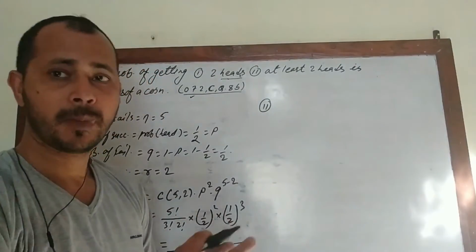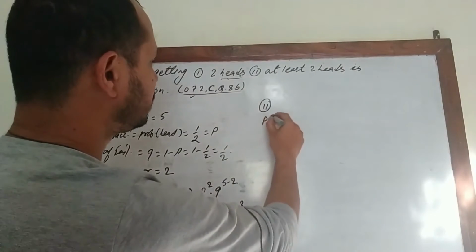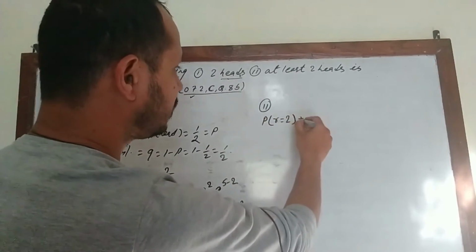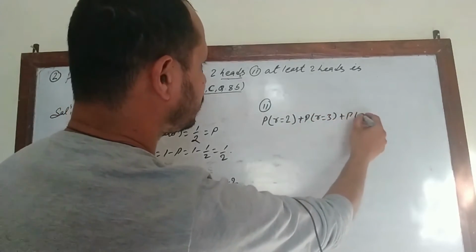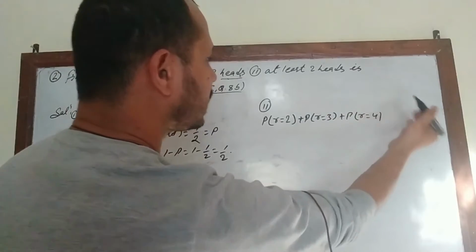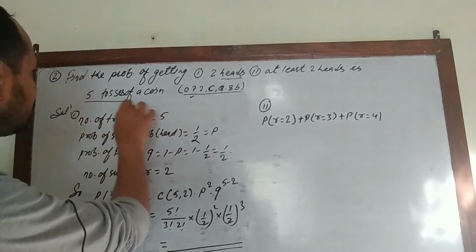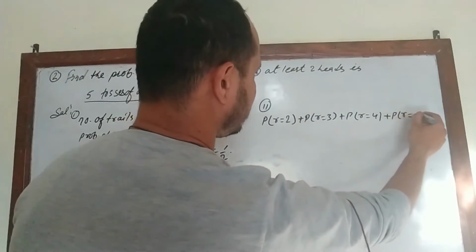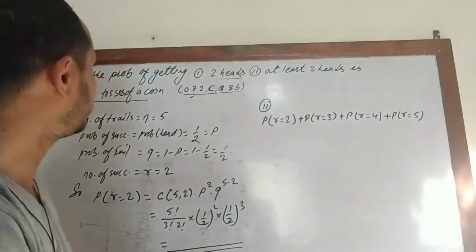So second, at least 2 heads. At least 2 heads means minimum 2, it can contain more than 2 also. So here we write the probability of being a success at least 2 times, or 3 times, or 4 times, and also 5 times, because the case is related to, okay, look here, 5 tosses. So it will contain 5 as well.